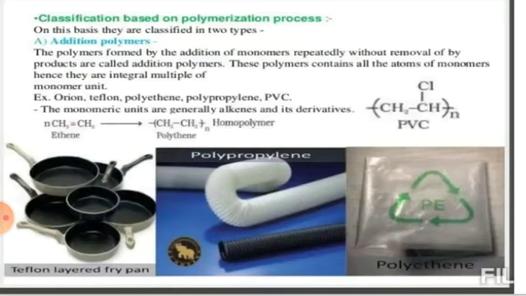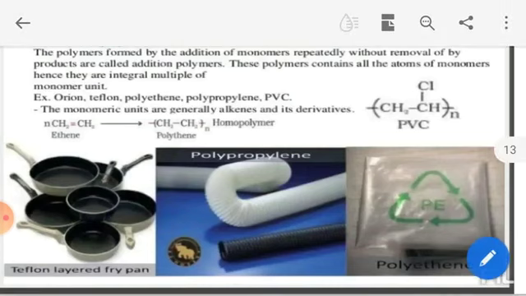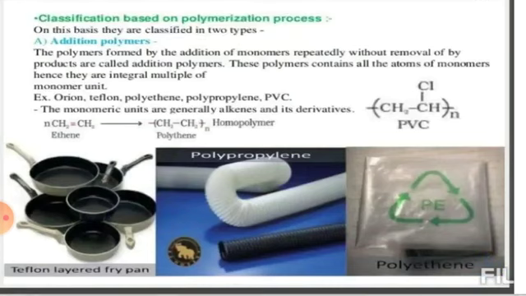The polymer contains all the atoms of the monomers and is an integral multiple of the monomer unit. Means if in the reactant it contains 5 carbons, then in the product it will contain 5 carbons. If it contains 10 hydrogens, in the product it will contain 10 hydrogens. There will be no loss of any element.